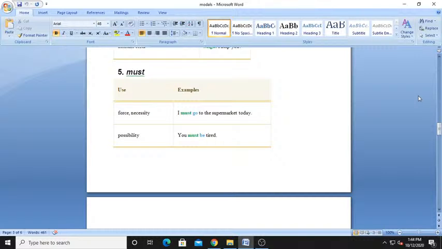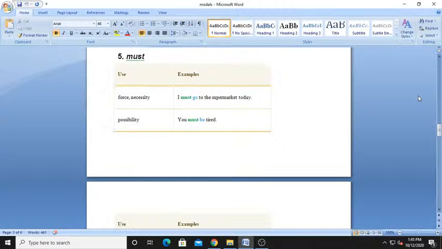Okay, so here force or necessity. I must go to the supermarket today. If I do not go, something may be very bad. Okay, some problem may arise also. So there is every possibility. Okay, children must not touch the electric points. Okay, possibility. You must be tired. There is a possibility also included in this one. Okay, so you understand when to use must?